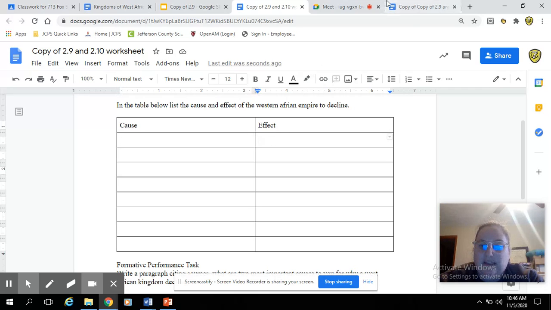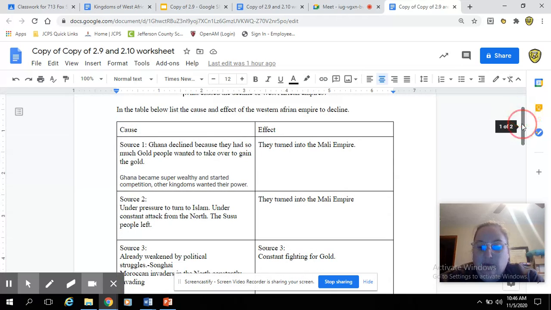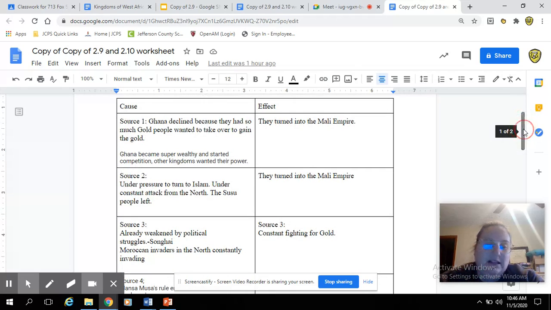Some of the effects are very simple, and I can give you some class examples. Some are very simple, like, oh, the next kingdom took over. But some are more impactful. So this is what the classes came together on, the last 2 classes I had.